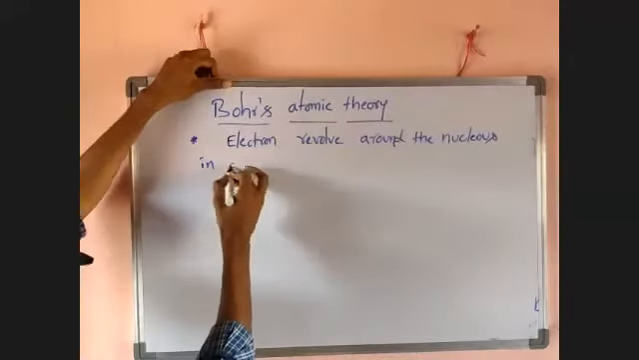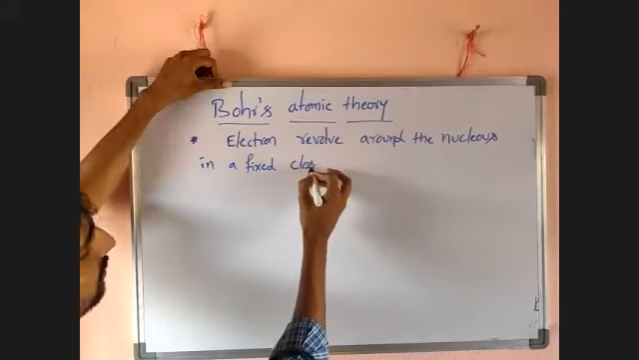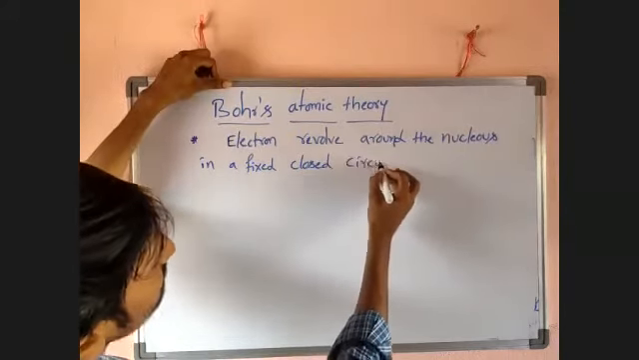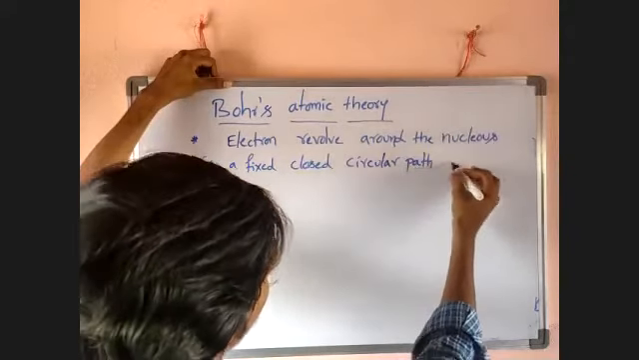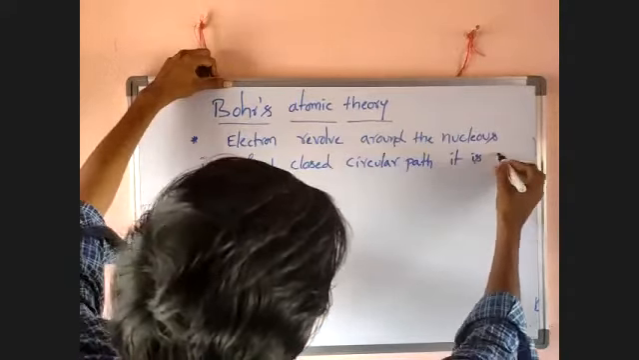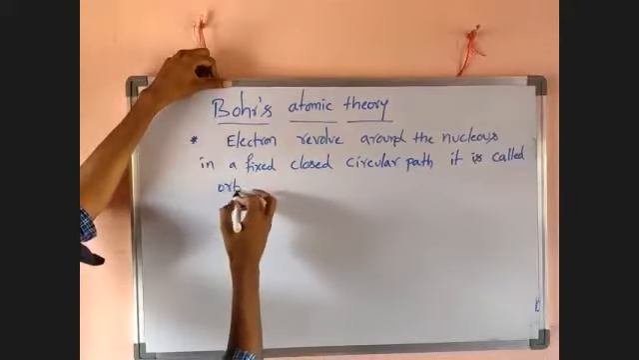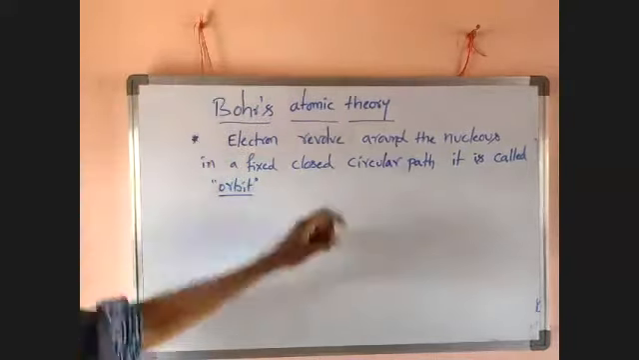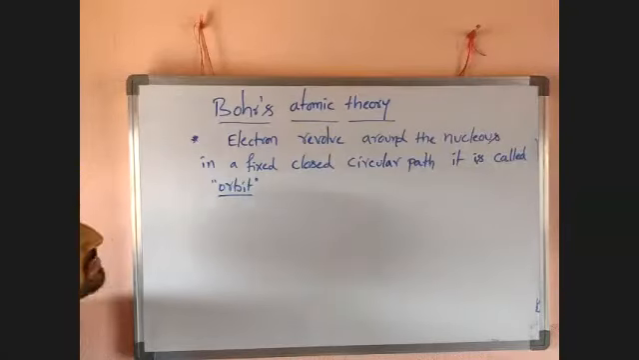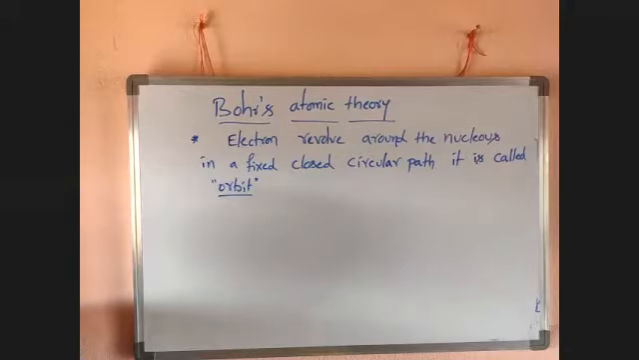in a fixed closed circular path, it is called orbit. Electron revolves around the nucleus in a fixed closed circular path. It is what we call orbit. So